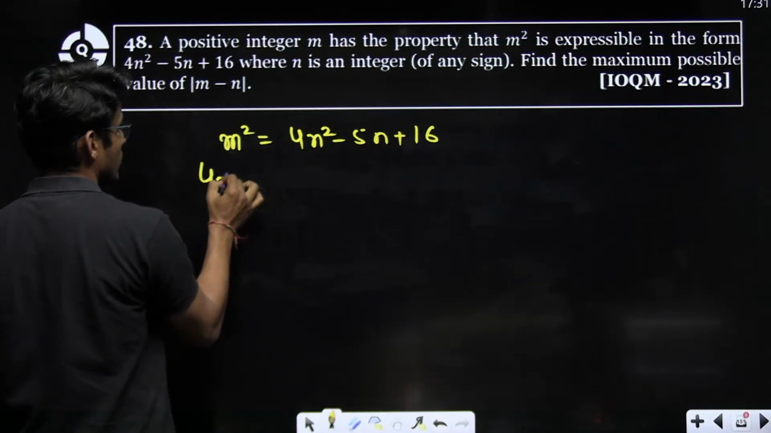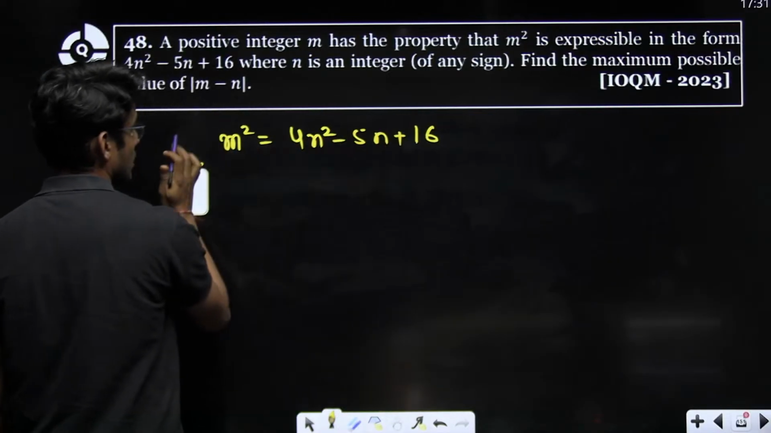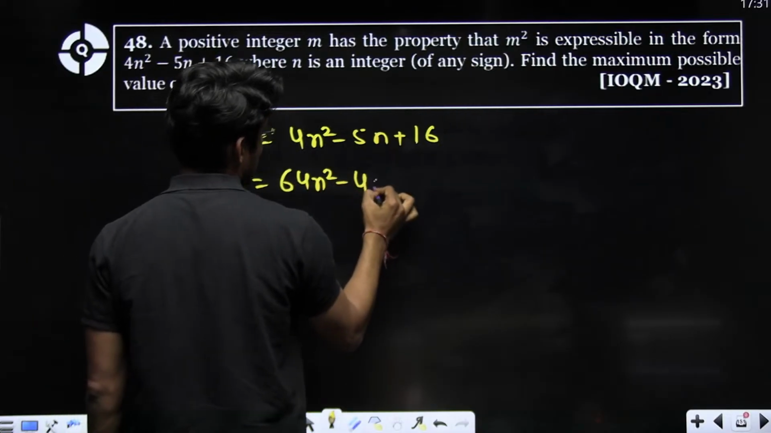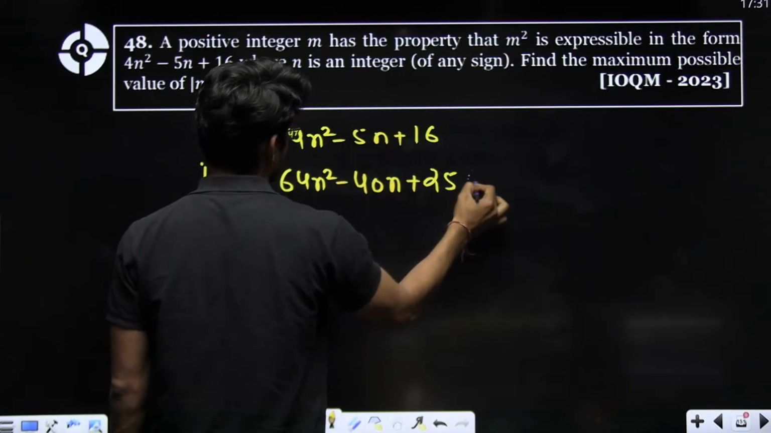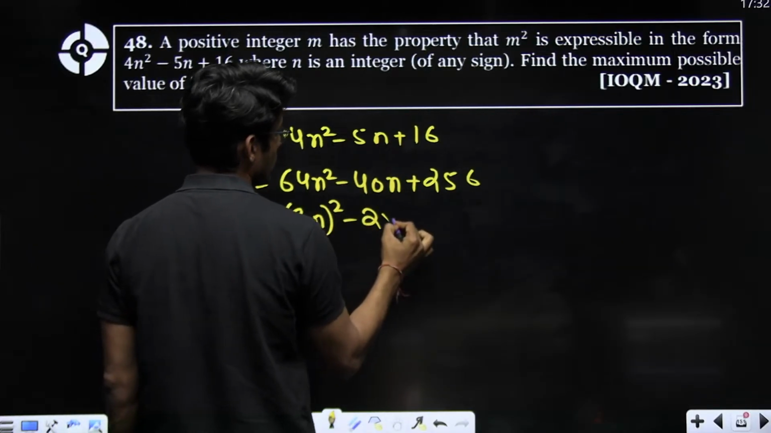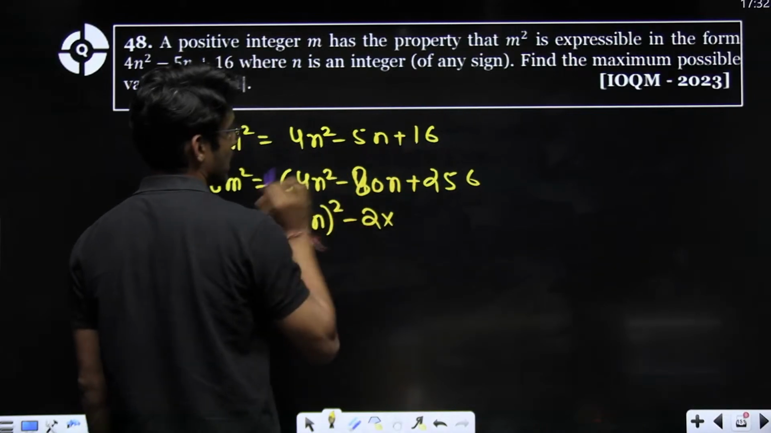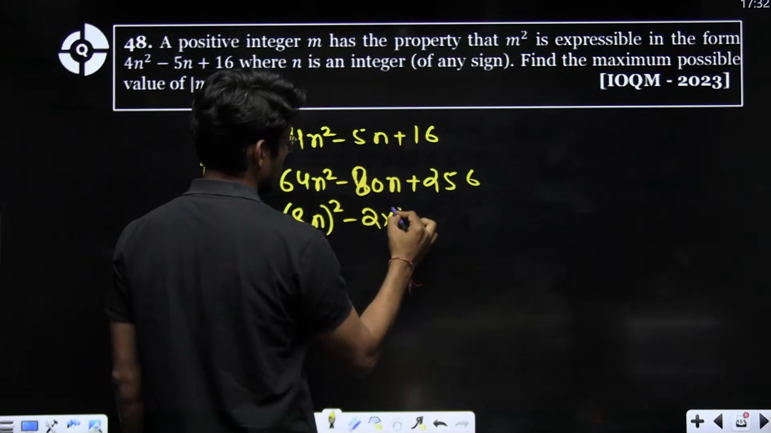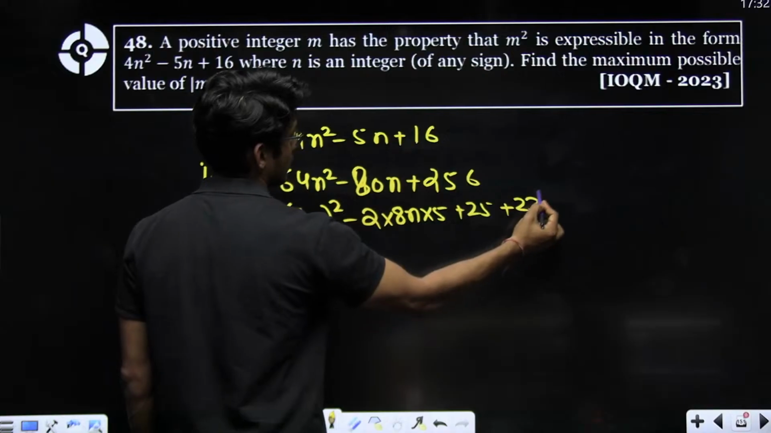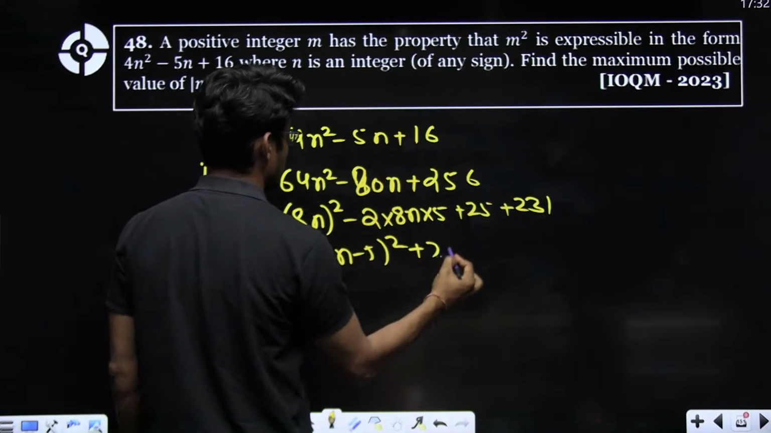So, can I write it like this? 4m square, 16n square, in fact 16m square, 64n square minus 40n plus 256. Why am I doing this? Let me tell you. This is 8n whole square minus 2 into 8n into 5 plus 25 plus 231. I have multiplied it by 16. So this becomes 8n minus 5 whole square plus 231.